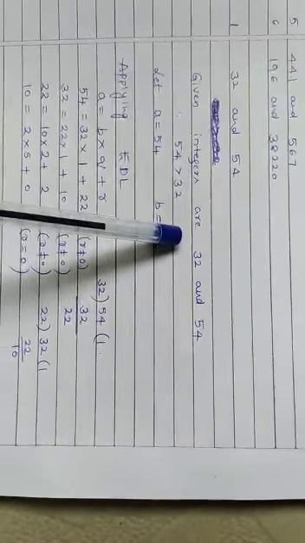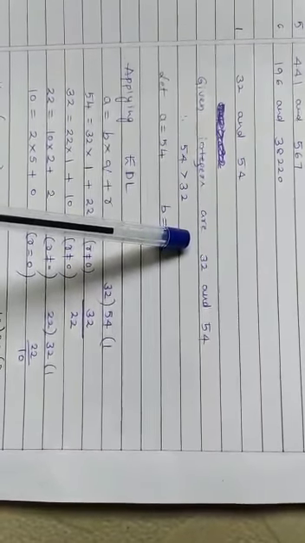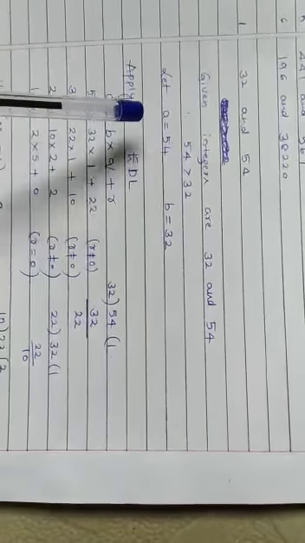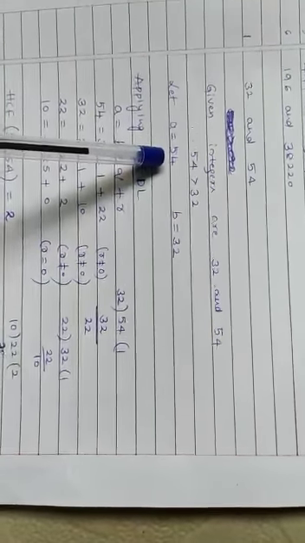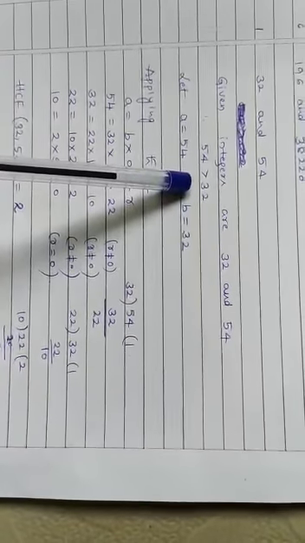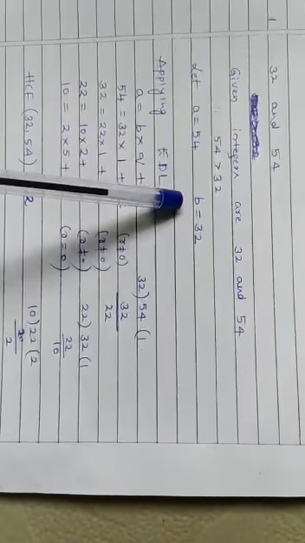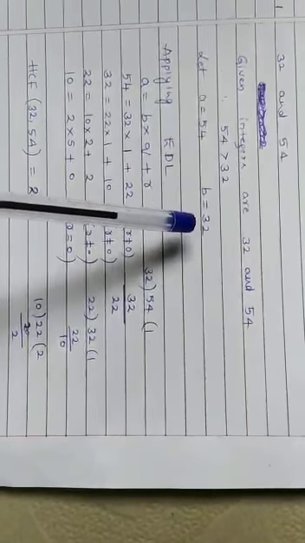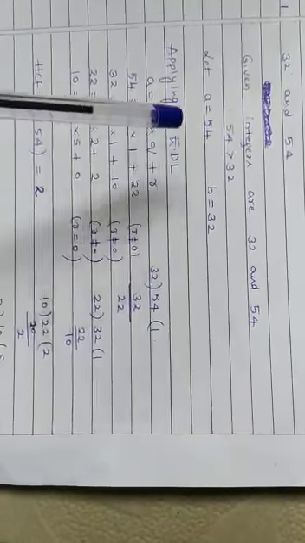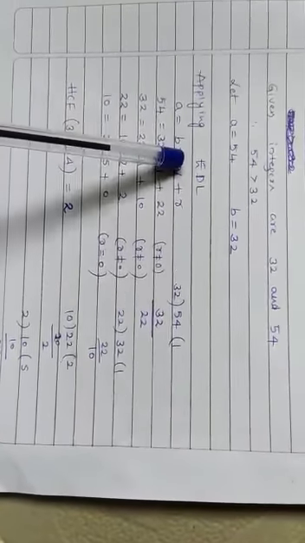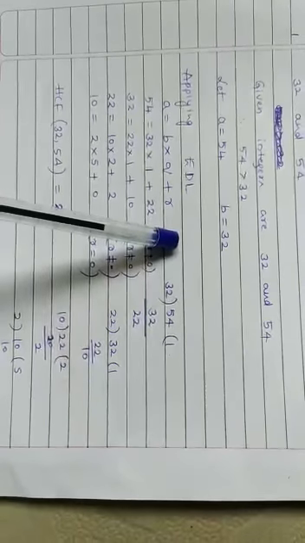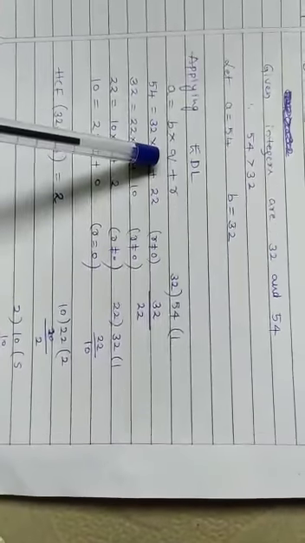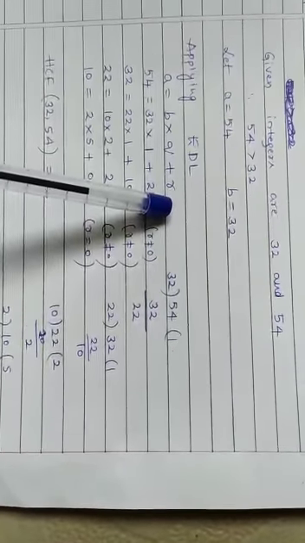According to Euclid division algorithm, the greater number is considered the dividend, called a, and the smaller number is considered the divisor, called b. So a is equal to 54, b is equal to 32. Applying Euclid division lemma, write down the equation a is equal to b into q plus r.